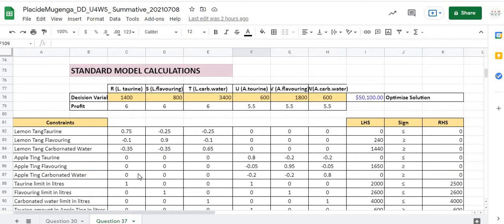For the standard model calculations we generated here, based on the decision variables, profit, and constraints, which give us the optimal solution, we found that Red Bull will need to produce products worth around $50,100 of max profit, which is the optimal solution.